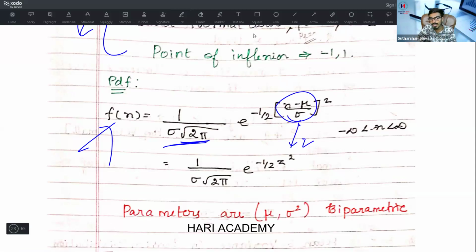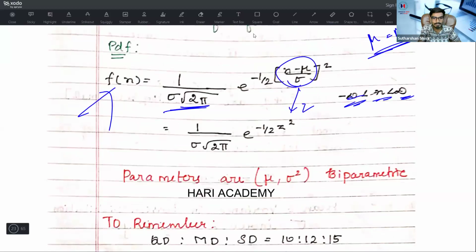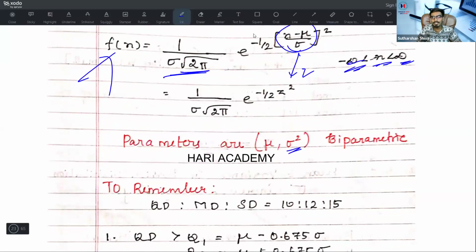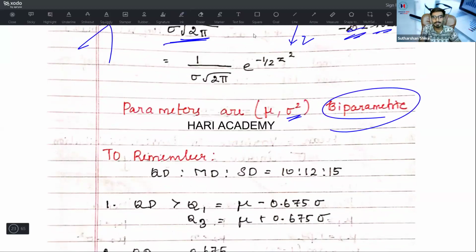Here mu is equal to the mean. Whenever you come across the mean in a problem under the normal distribution, it is nothing but mu. x minus mu divided by sigma is the normal variate, that is z. Remember, x ranges from minus infinity to plus infinity, only then this is possible. In Set B, you have one more problem on this, so refer to that as well. The parameters are mu and sigma squared, so it is biparametric.